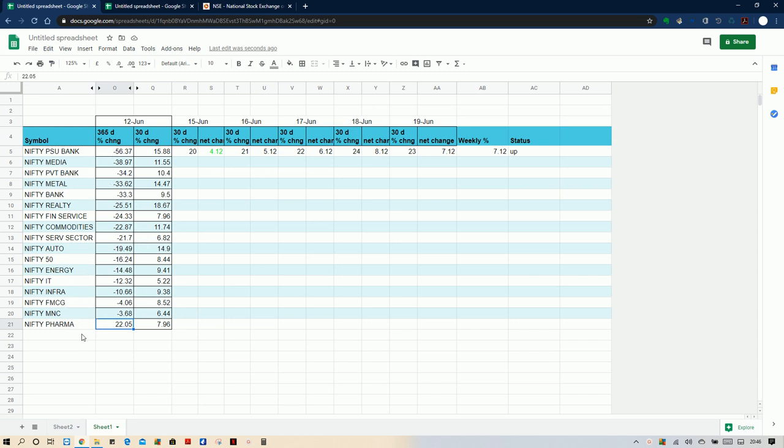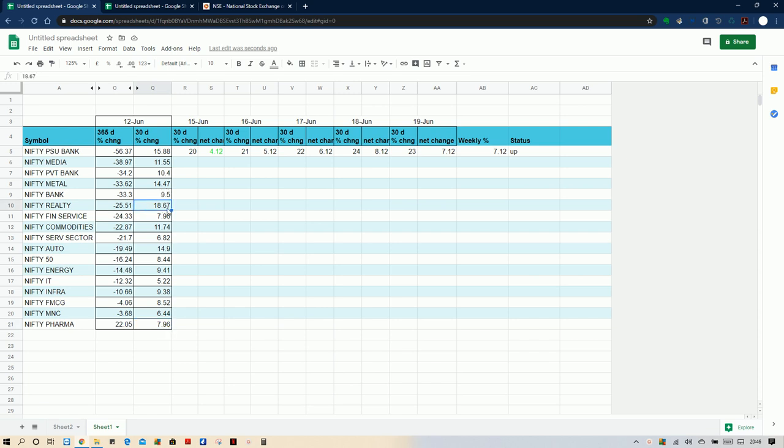So right now, you can say the FIIs or DIIs, the big institutions, consider this the best performing sector as of today, because this year it is the best performing sector.